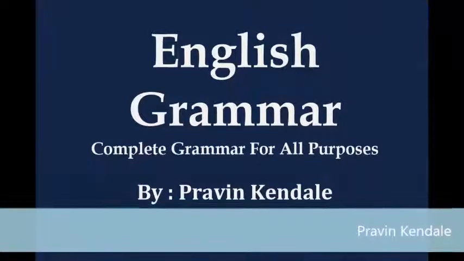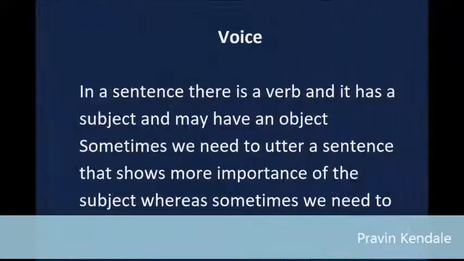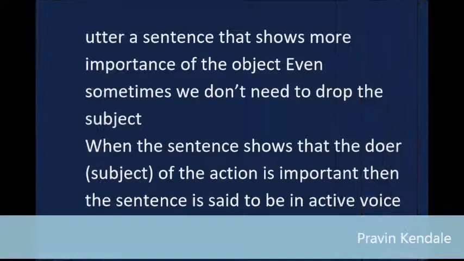By Pravin Kendale. Voice. In a sentence there is a verb, and it has a subject and may have an object. Sometimes we need to utter a sentence that shows more importance of the subject, whereas sometimes we need to utter a sentence that shows more importance of the object. Sometimes we don't even need to mention the subject.